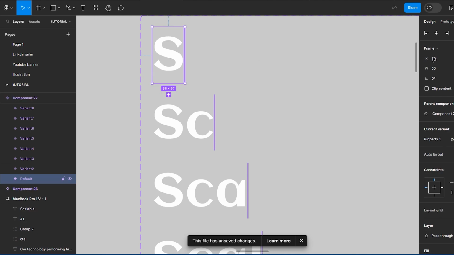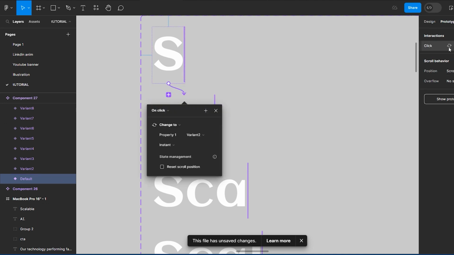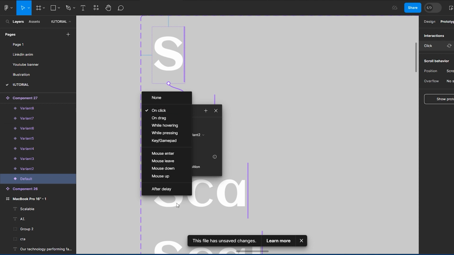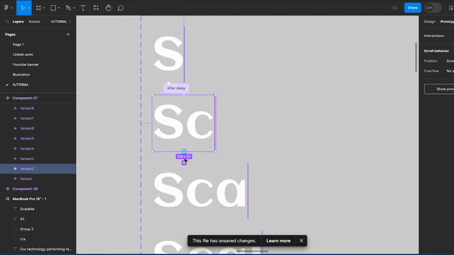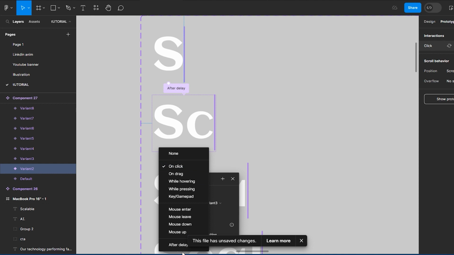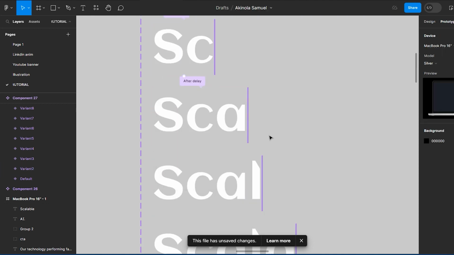So you come to the first one, click on your prototype, then you're going to add a new line here. So change from on click to after delay, and you can change your seconds to 200 milliseconds, and that's all you need to do. So you need to repeat this step all the way down. After delay, 200 milliseconds, depends on how fast you want it to be.